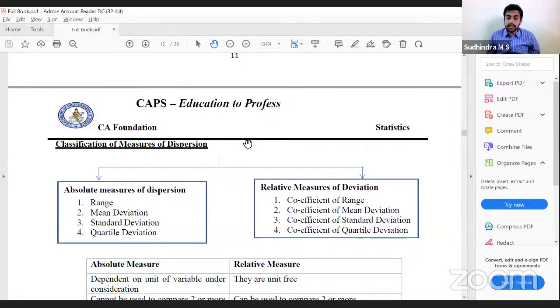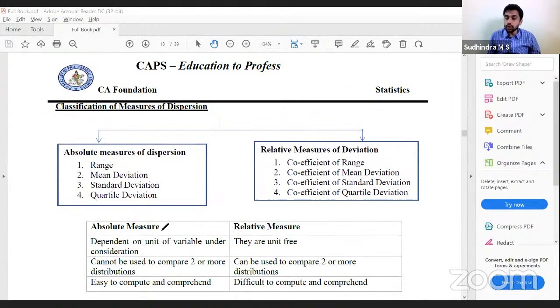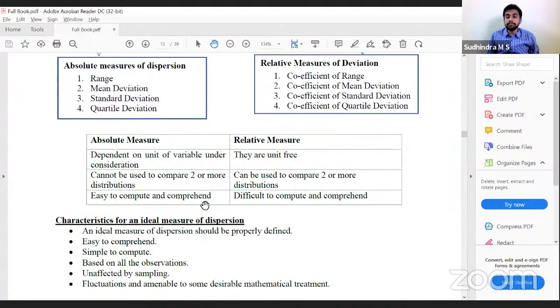Now, what is the difference between absolute measure and relative measure? Under absolute measure, we retain the units as they are. So absolute measures are dependent on the unit of the variable. Relative measures are unit free. Absolute measures cannot be compared: the absolute measures of dispersion of two distributions cannot be compared if they have different units. Whereas relative measures, since they are unit free, can be compared. Absolute measures are easy to compute and comprehend. Relative measures need further steps, so they are more difficult to compute and comprehend. That is the difference between absolute and relative.